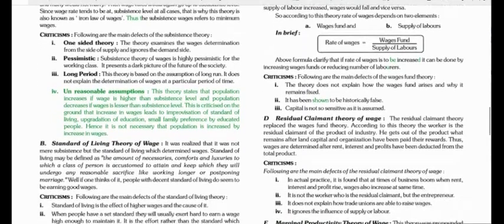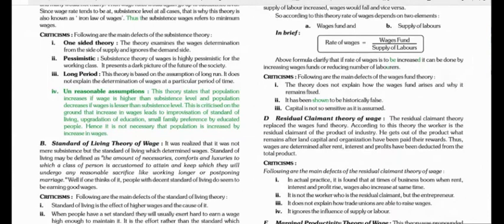This theory examines wage determination from the side of supply and ignores the demand side. We have studied that the supply of labor may increase with an increase in the wage rate and decrease with a decrease in the wage rate, but this theory has ignored the demand side of the laborer.